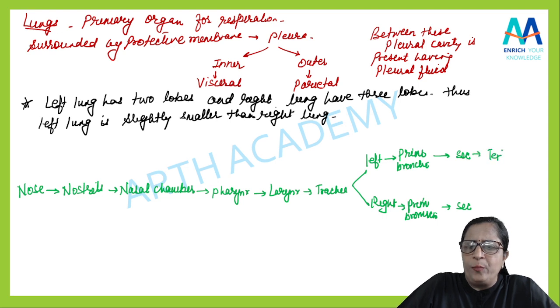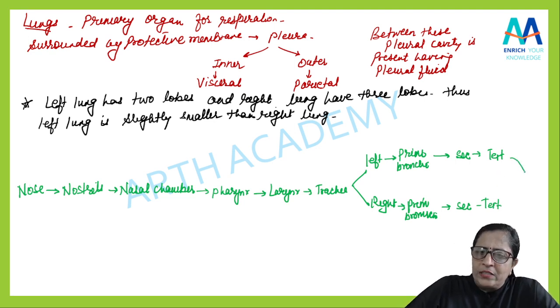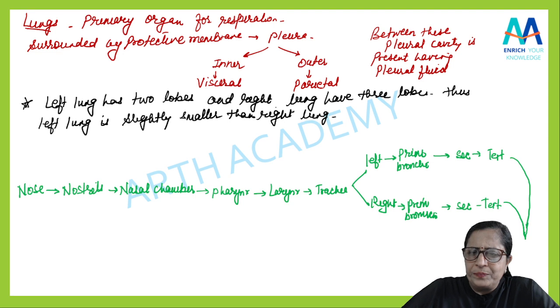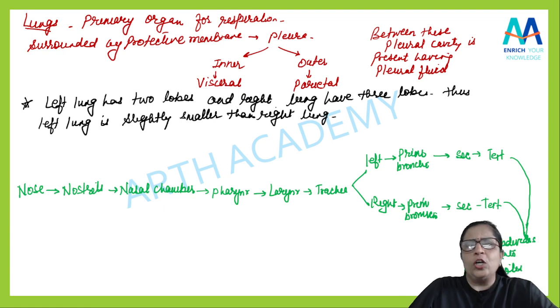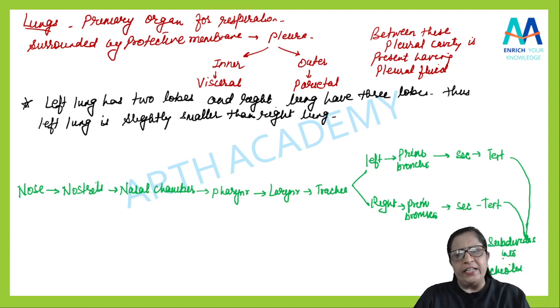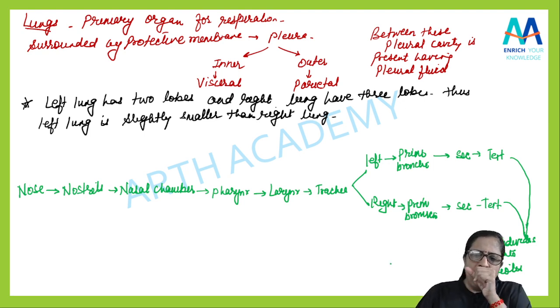Then it will be tertiary bronchi. मैं short form में लिख रही हूँ. You have to write in full form. Okay, secondary and the tertiary. Now this tertiary bronchi will subdivide into bronchioles. This is on both sides, left side as well as right side. दोनों side में रहेगा. मैंने अभी एक साथ कर लिया. So don't think that the bronchioles will be only one. It is there in both the lungs. What we are talking about is for both the lungs.